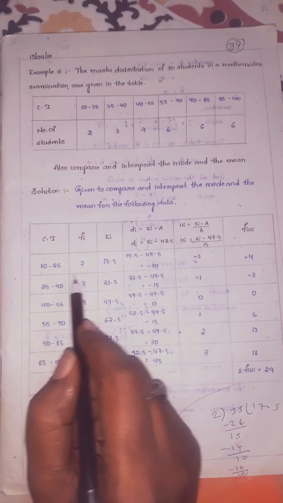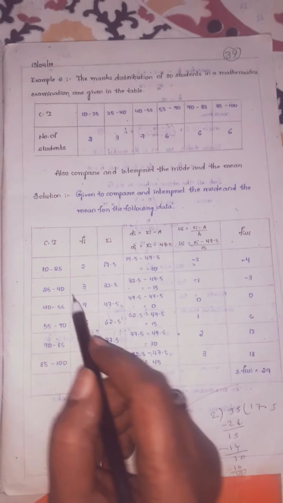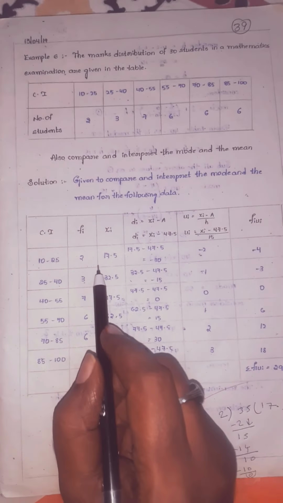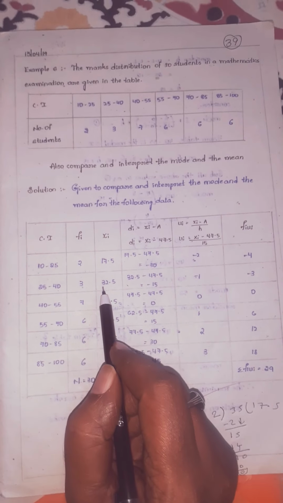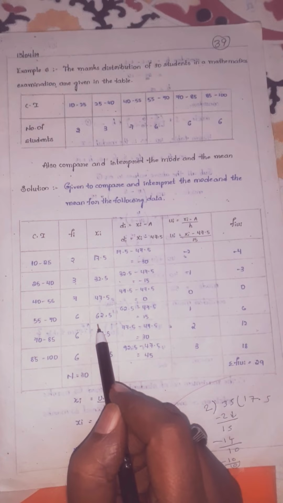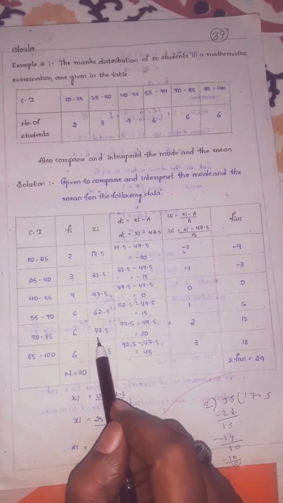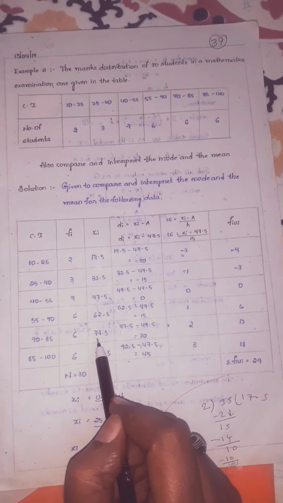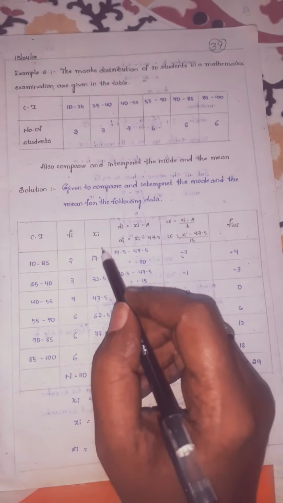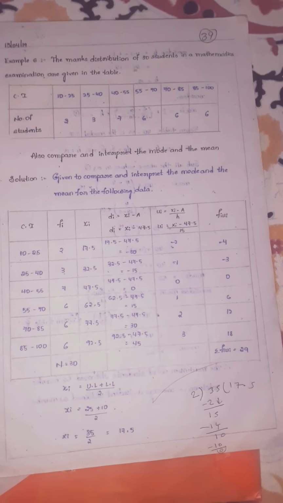So what is the size of the class interval, children? 25 minus 10 is 15. So you should add 15 repeatedly for the resultant values. 17 plus 15 how much, children? 32. 32 plus 15 is 47. 47 plus 15 is 62. 62 plus 15 is how much? 77. 77 plus 15 is 92. Keep 0.5 as it is, children.